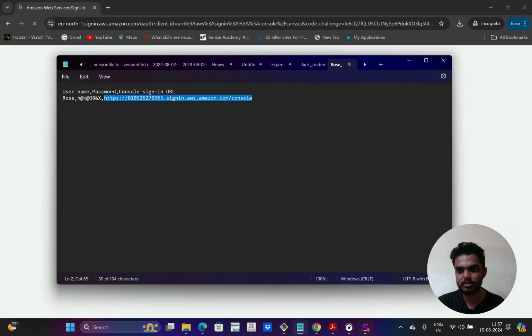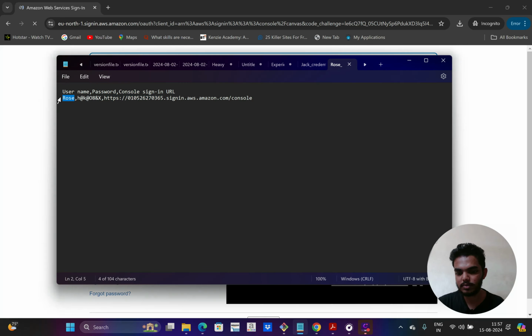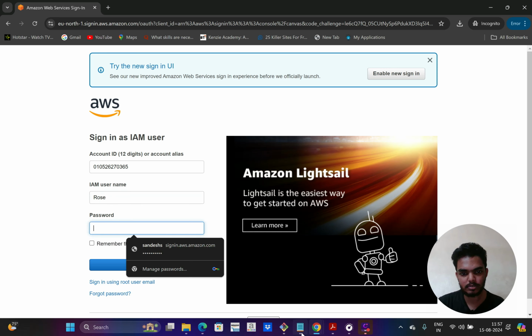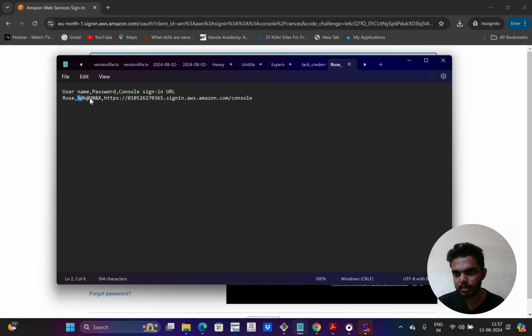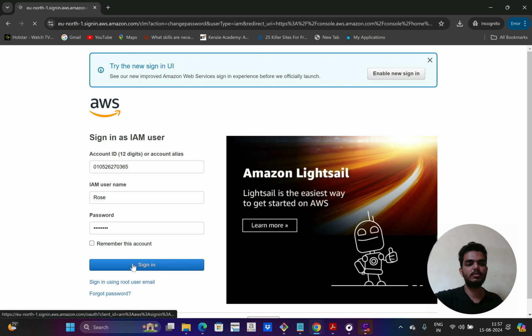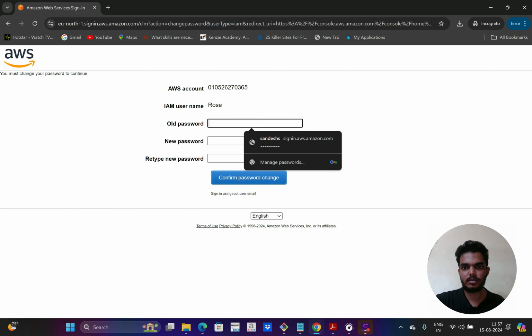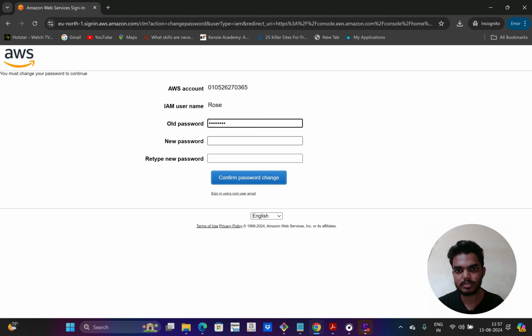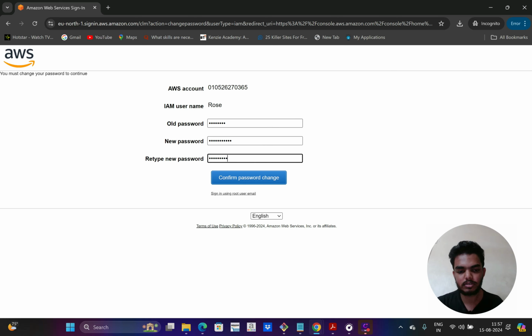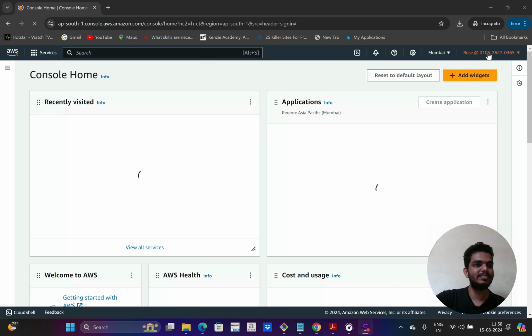Username is nothing but Rose, and the password is the auto generated password. Sign in. Now I have to reset the password, and the new password I can give here. Retype that password and click on confirm password change. So now I have logged in as the Rose user.